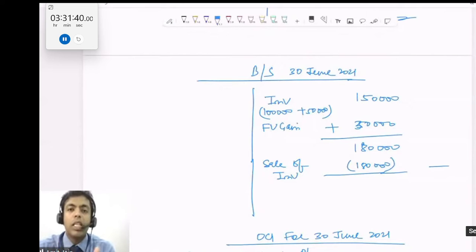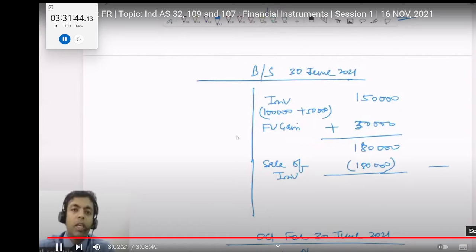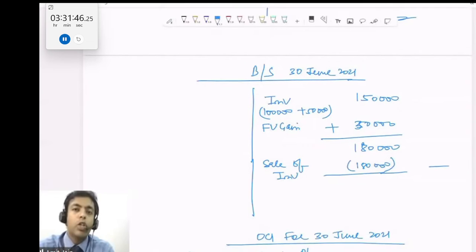What is OCI? These are the items which generally get recognized in OCI. OCI is other comprehensive income. Notional gains and losses are recognized in OCI, which are non-routine in nature, not part of the routine business transactions. Those expenses and incomes will not get recognized in P&L. They will get recognized in OCI. What is fair value through OCI?